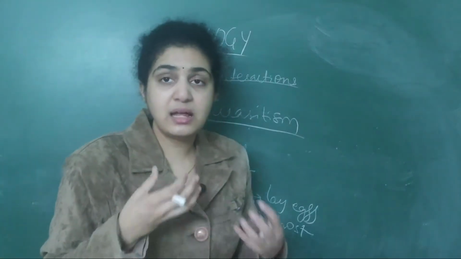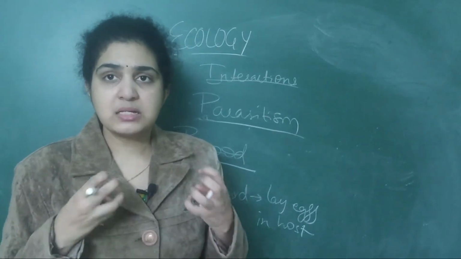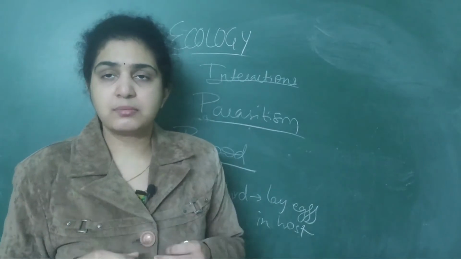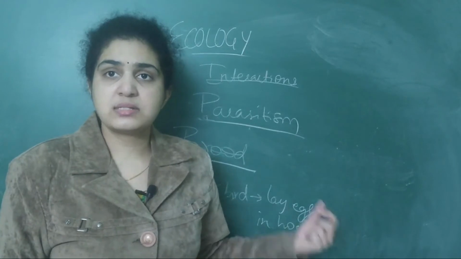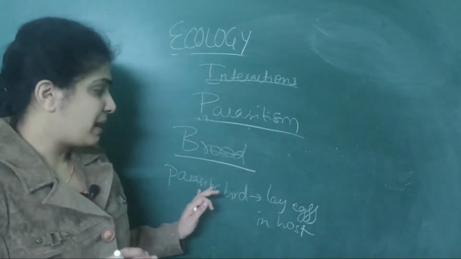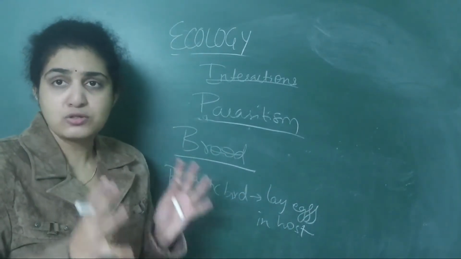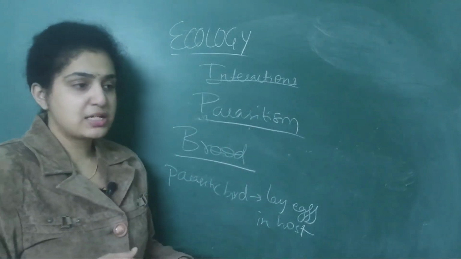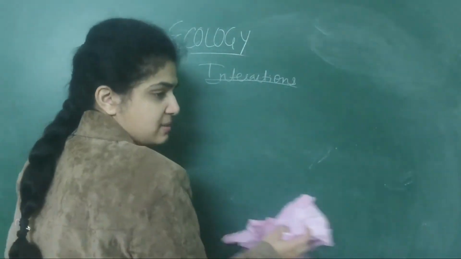The host will think that it is its own egg, but what is exactly happening? That is not their own egg. Those eggs are transferred from the parasitic bird, which is also laying them. So this is about brood parasitism. Don't get confused. The brood parasitic bird will lay its eggs in the host nest. So this is the point about parasitism. Next, another interaction which is taking place is mutualism.